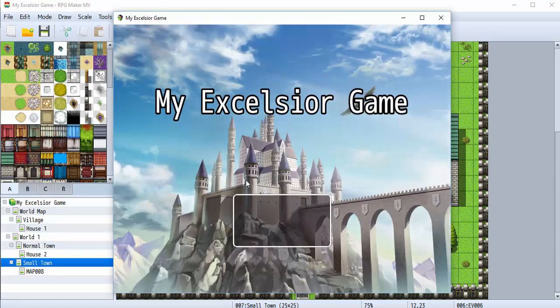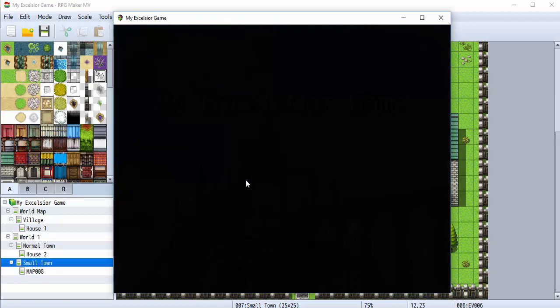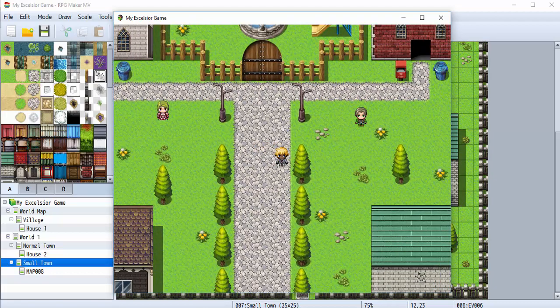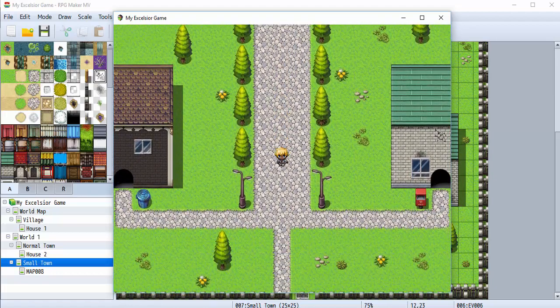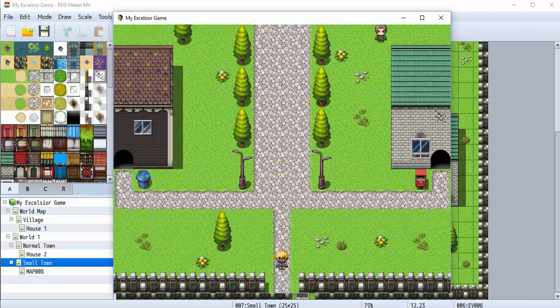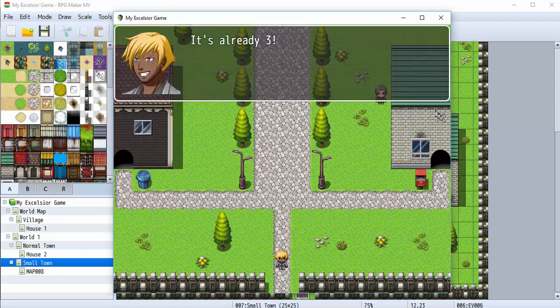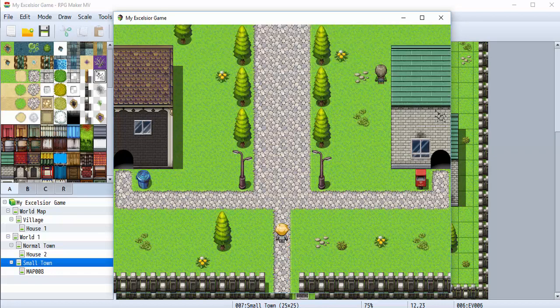Okay, and if you want your player to be able to hit a switch like this at any time, I can walk up and do it, and it's going to happen. So you can see, boom. If I walk back to it, nothing.